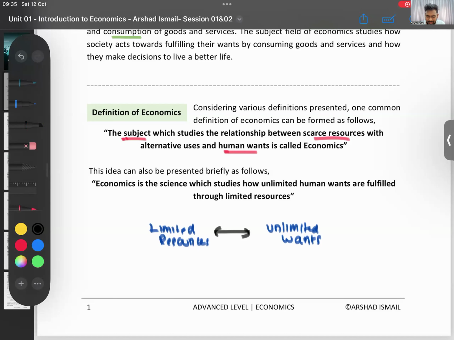Then look at the second definition. The second definition is saying economics is the science. Now, you all don't like science, that's why you are doing commerce. How many of you all hate bio? Bio is one of the subjects, but which one do you all hate? I hated bio. For some reason, that doesn't go into my head at all.